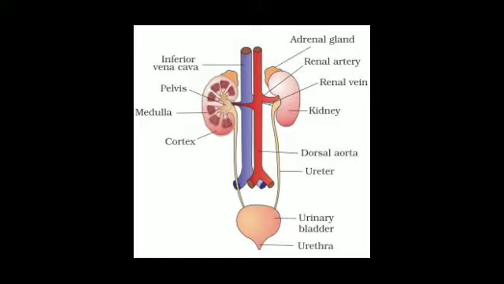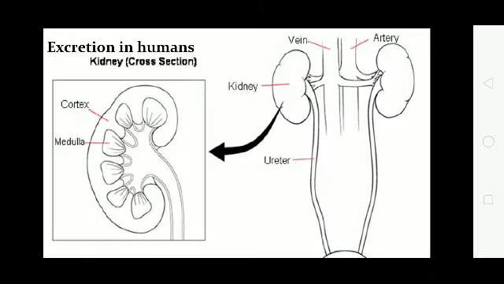Now the metabolic waste which is filtered in the kidney in the form of urine passes through the ureter and gets collected in the urinary bladder. Through the urethra, this urine is passed out from the body. There are two kidneys in humans and their shape is somewhat like the rajma bean. They have a length of about 10 centimeters and a width of 5 centimeters. Their weight can be 120 to 150 grams.